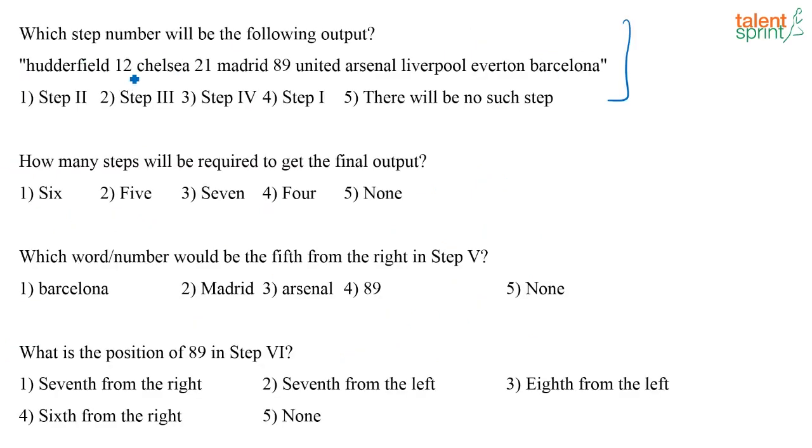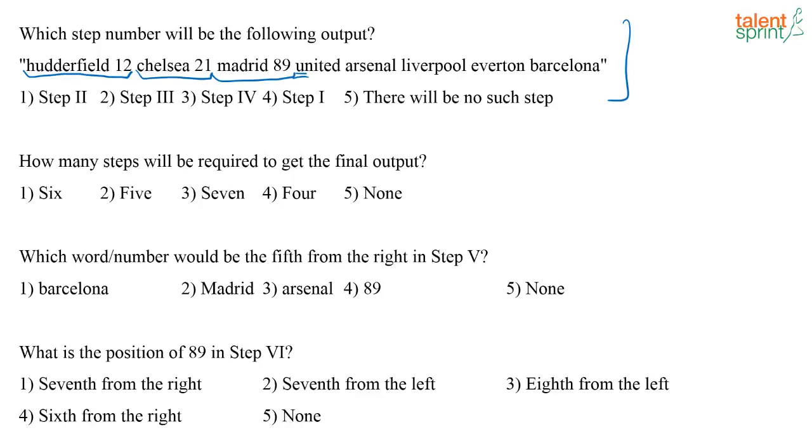See, Huddersfield 12, Chelsea 21, Madrid 89. Then next is United, Arsenal, whatever. So I see that I have arranged only the first 3 units, right? After that I have not started arranging. If I had arranged here, actually here I should have Arsenal, which has not happened. So only the first 3 sets have been arranged. So which step is this?